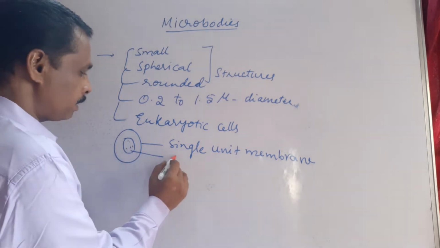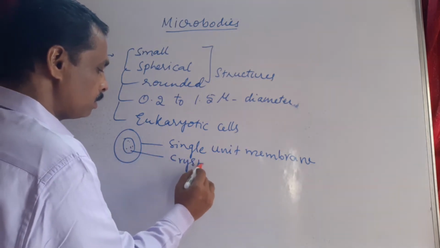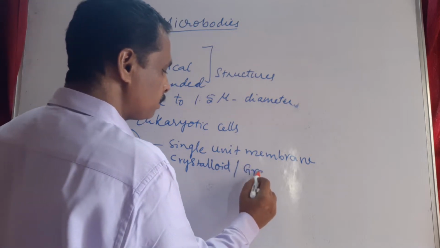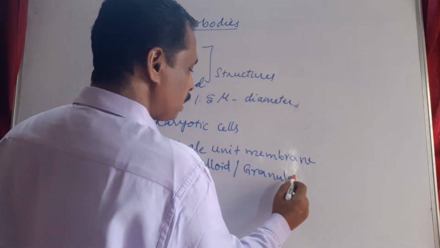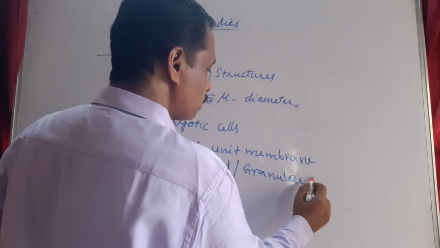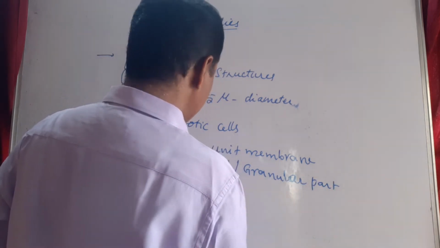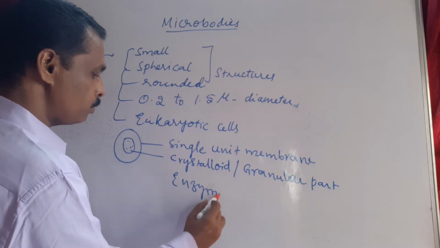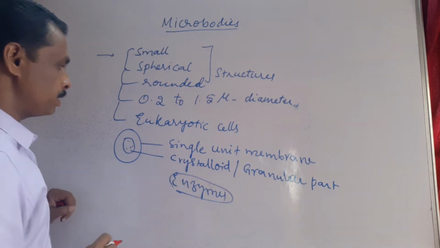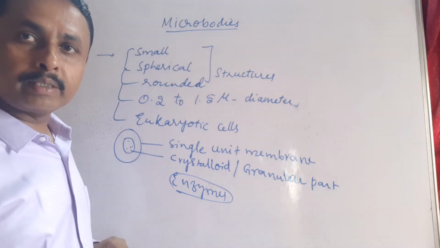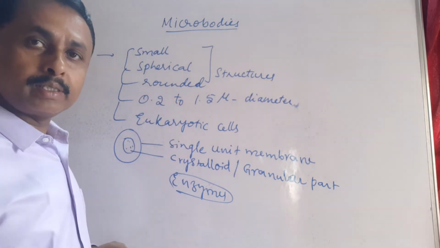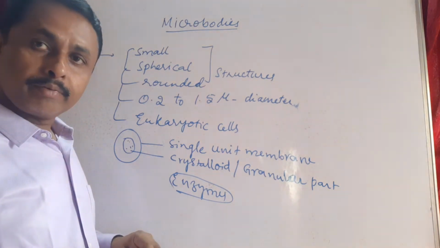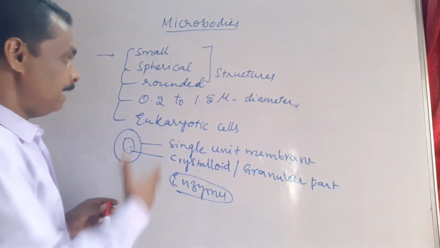This is called the crystalloid or granular part. This is enriched with different enzymes. Microbodies are of different types based on their functions. Let us look at them.